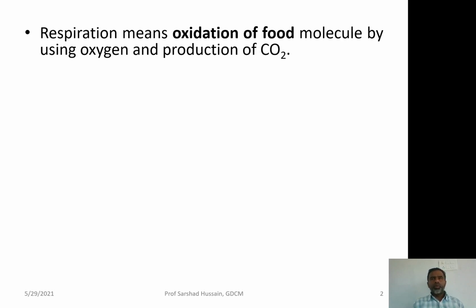Both these organs, the lungs and the gills, are meant for respiration. So what is respiration? Respiration means the oxidation of food, and oxidation of food molecules means that our body uses oxygen to break down the food molecules in the presence of oxygen. This is called oxidation, and it produces carbon dioxide and the energy for which the food was taken inside the body.